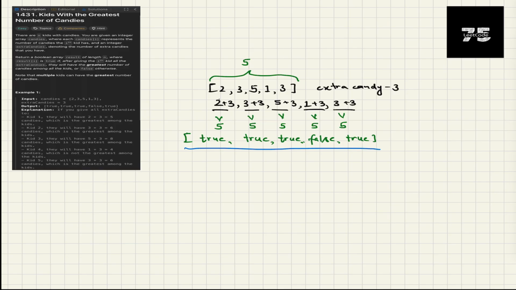So this question was very simple. How we will code is, first we will find the maximum number of candies, like the kid with the maximum candies. And then we will check if, after giving the extra candy to the kid, the kid has at least the maximum candy, and then we will return our array. So yep, now let's code it.